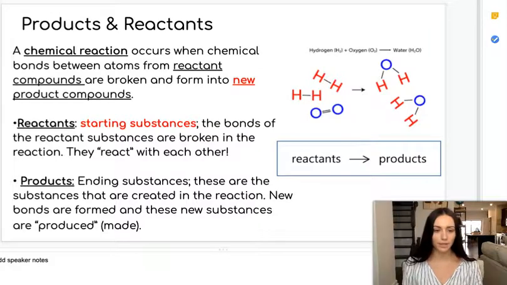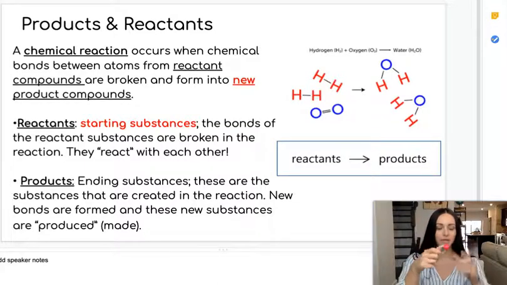If we look at our example here, we can see that we have two different reactants. We have a couple of hydrogen molecules, and we also have an oxygen molecule. Again, these are the old substances that are present before the reaction, and these are what we call the reactants.